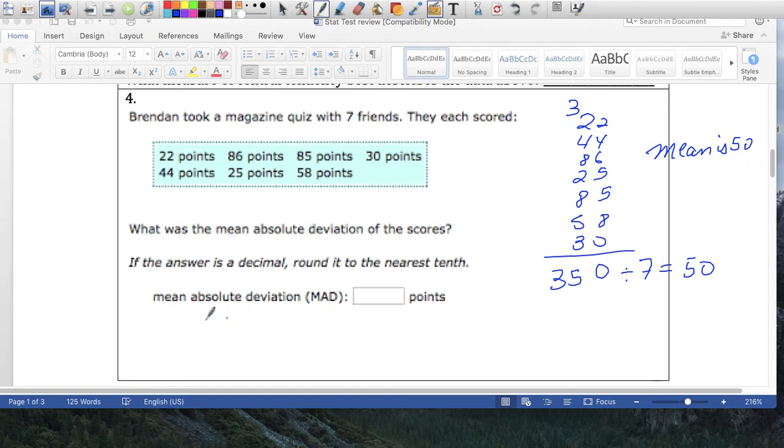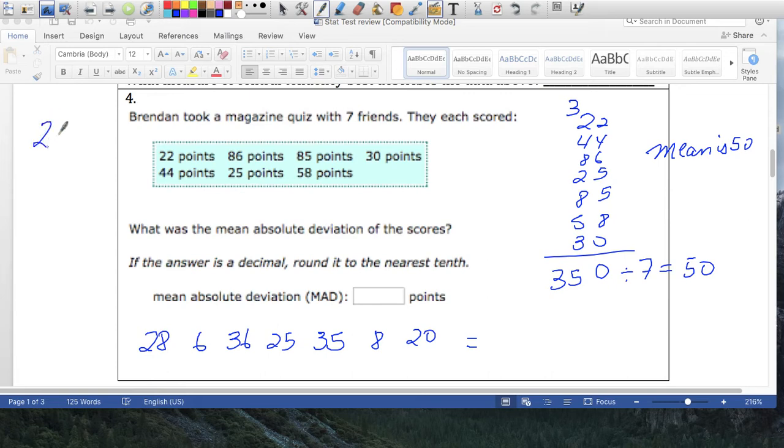So I want to find out how far every single one of these numbers is from the mean. Okay, so 22 is 28 spaces away from the mean. 44 is 6 spaces away. 86 is 36. 25 is 25 spaces away from 50, right? 85 is 35 spaces away from 50. 58 is only 8 spaces away from 50. And 30 is 20 spaces away from 50.